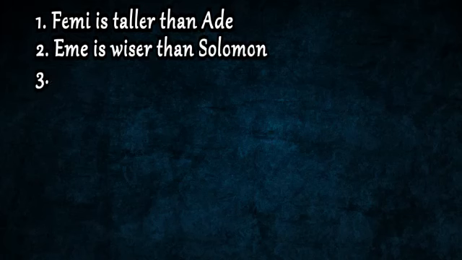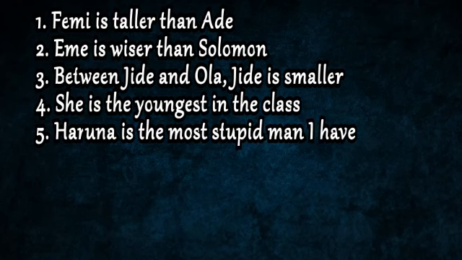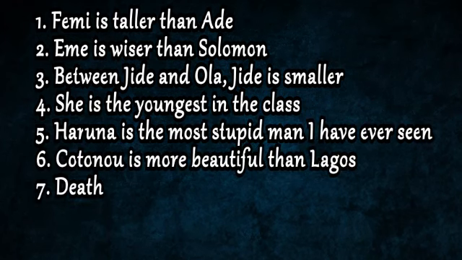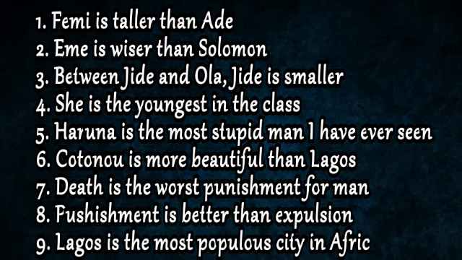Femi is taller than Ade, that is a comparative. Eme is wiser than Solomon, another comparative. Between Jide and Ola, Jide is smaller, that is another comparative degree. And we have she is the youngest in the class, that is a superlative. Remember, we said before you make use of the superlative, you employ the use of the definite article the. She is the youngest in the class.